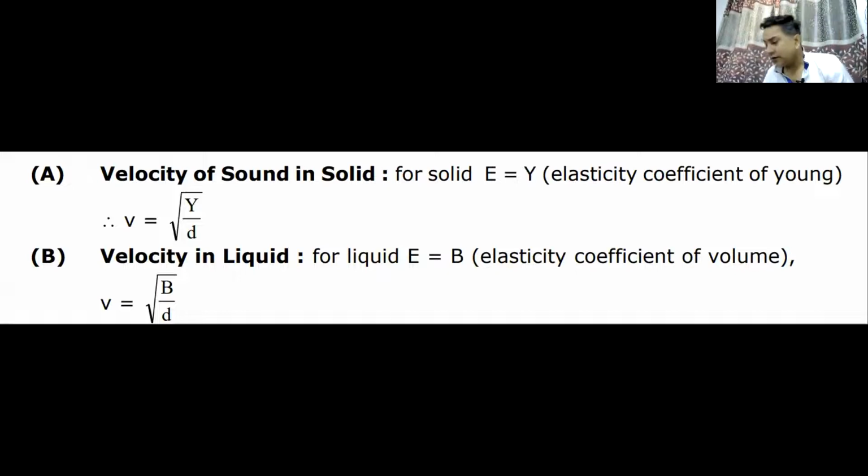Using Newton's formula, we can easily calculate the velocity of sound in solids or in liquids. For velocity of sound in solids, as given in your sheet, page number 208, you replace the modulus of elasticity by Young's modulus. Do we remember Young's modulus? And in case of liquids, you replace the modulus of elasticity by the bulk modulus. That becomes the velocity of sound in solid, root of Y by d. The velocity of sound in liquid becomes root over B by d. I'll give you a minute to note it down.